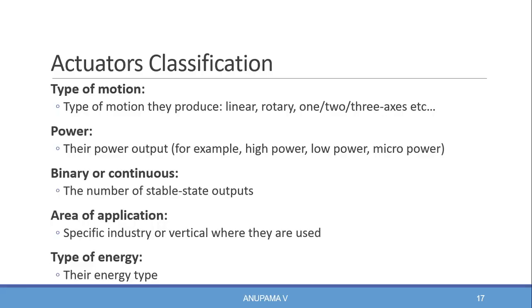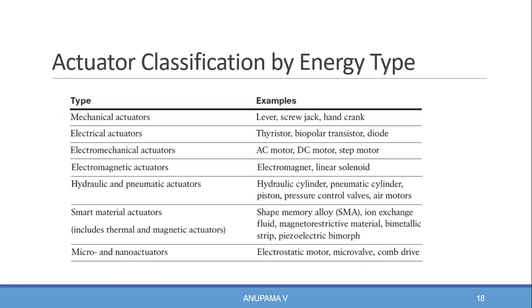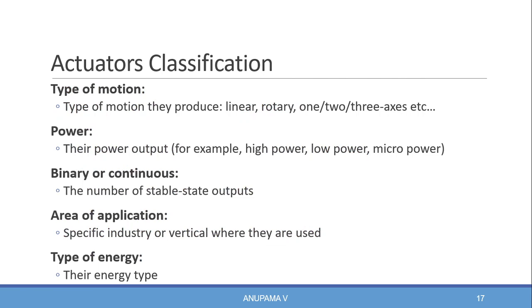Like sensors, actuators can also be classified into various categories. Let us see the various classifications of actuators. They are type of motion, power, binary or continuous, area of application, type of energy, etc. Now we'll see what type of motion actuators are. Type of motion actuators are categorized based on the type of motion they produce. It may be linear, rotary, or on a one or two axis basis.